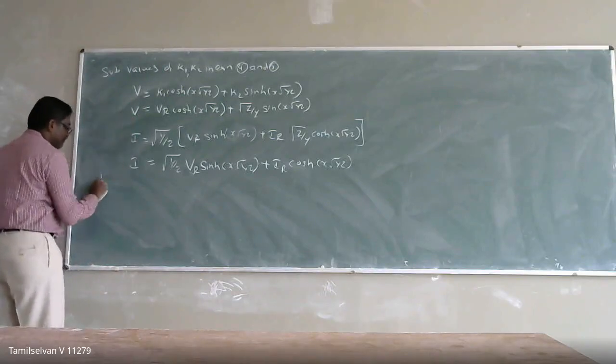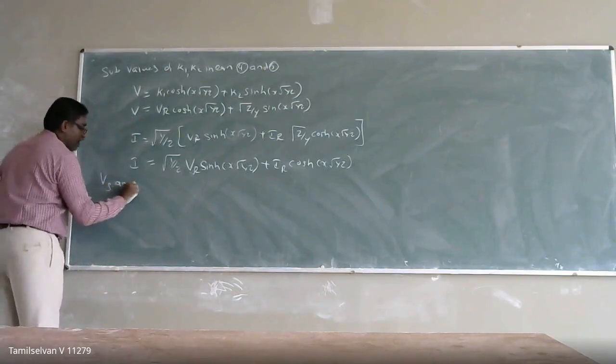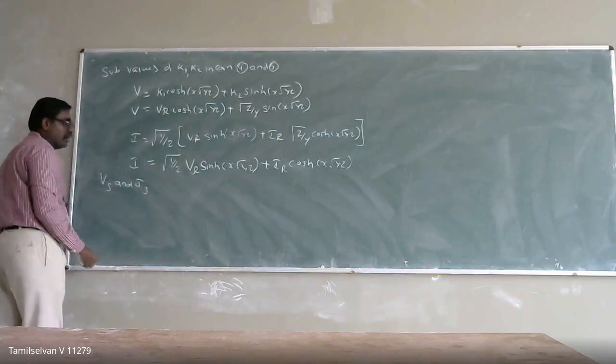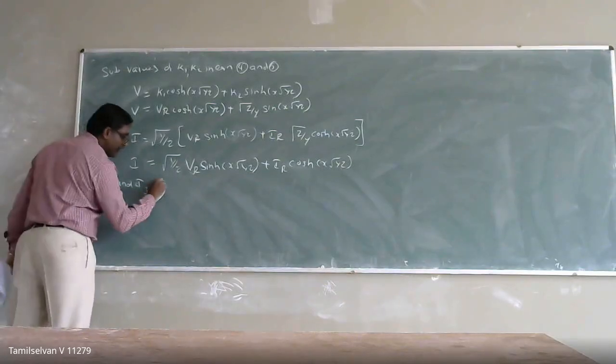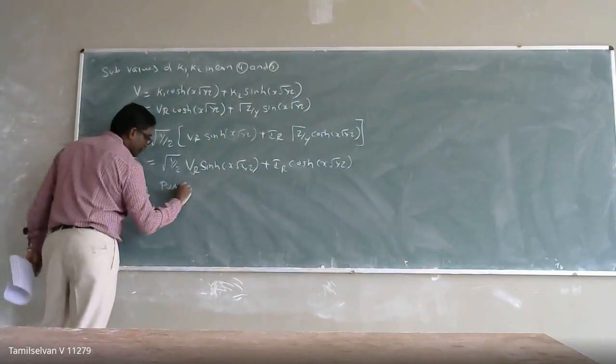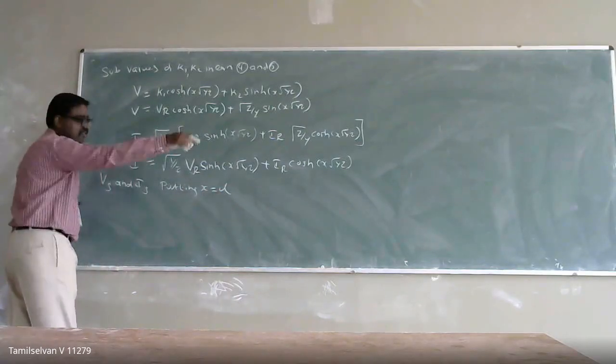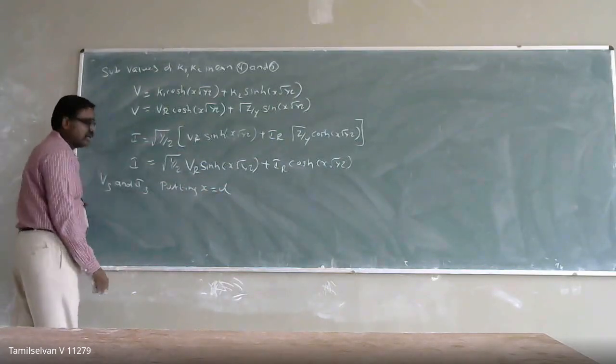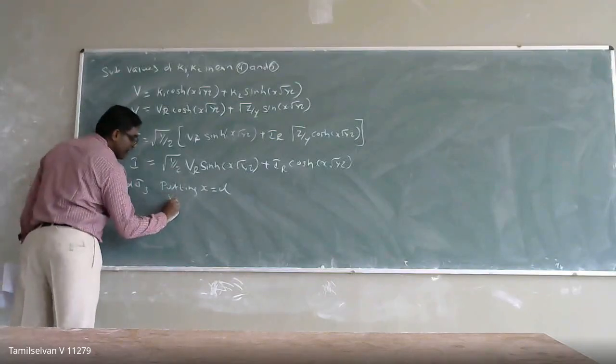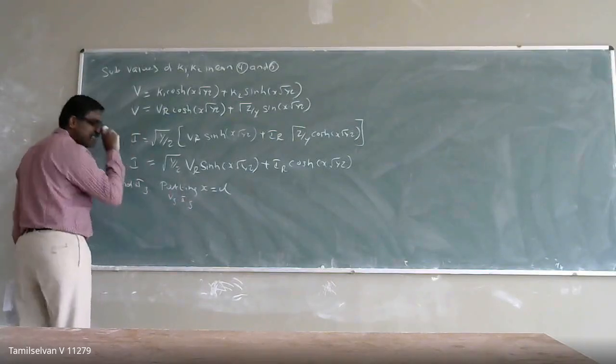But I need Vs and Is. It means if I put x equal to L, the length of the transmission line, then I can get the value of Vs as well as Is.